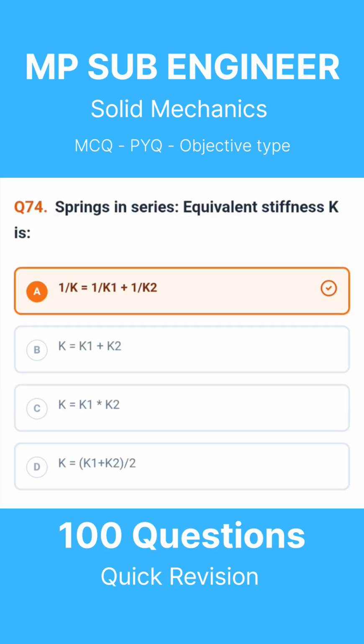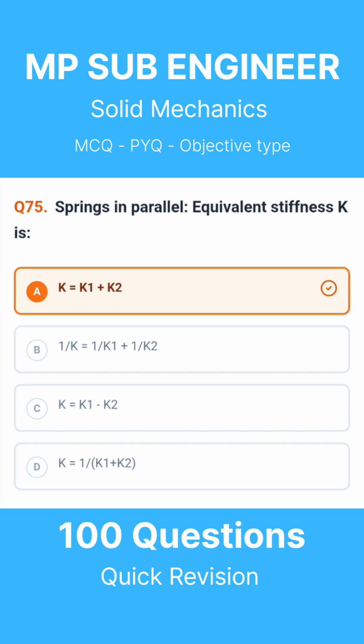Question 74. Springs in series. Equivalent stiffness K is. The correct answer is 1 divided by K equals 1 divided by K1 plus 1 divided by K2. Question 75. Springs in parallel. Equivalent stiffness K is. The correct answer is K equals K1 plus K2.